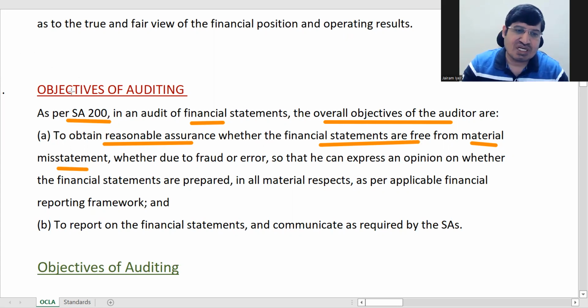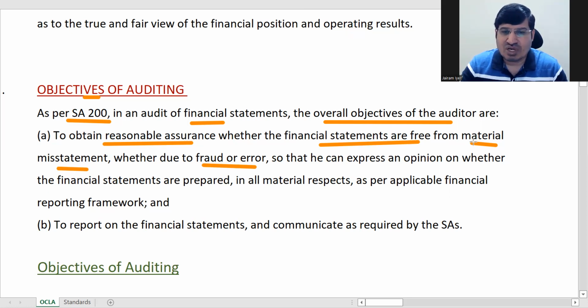So the overall objectives of auditing as per SA 200 are to obtain reasonable assurance that the financial statements are free from material misstatements. It can be caused due to fraud or error. He has to just be sure that financial statements are free from material misstatement.